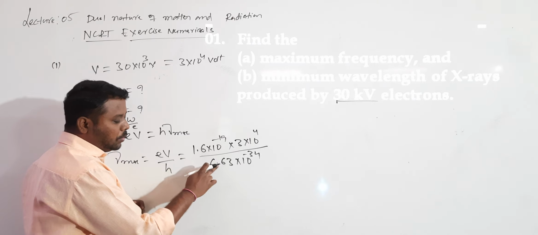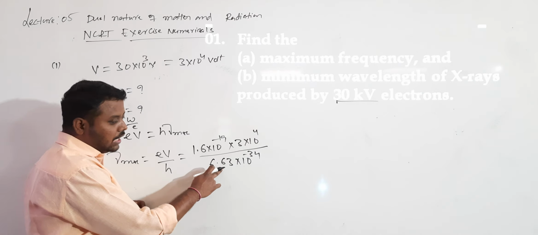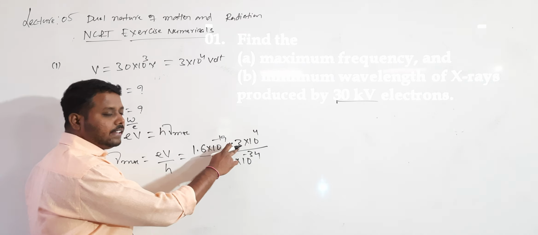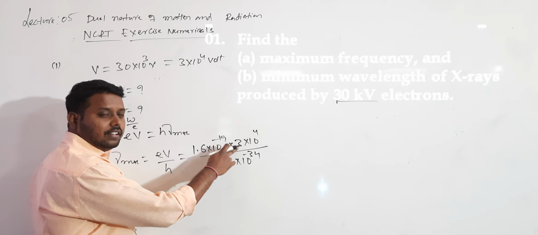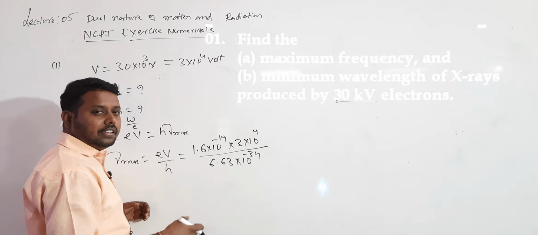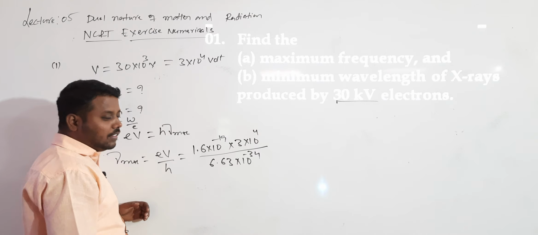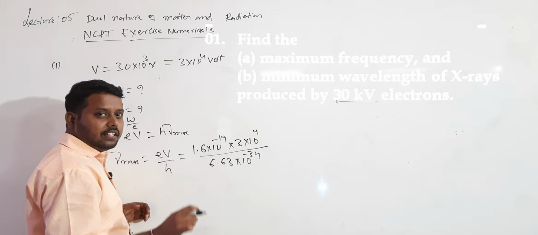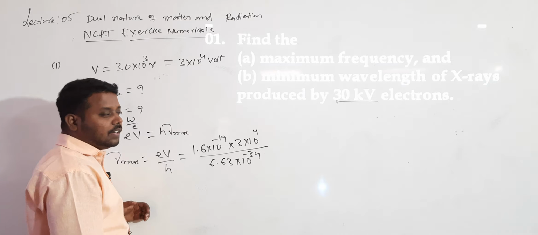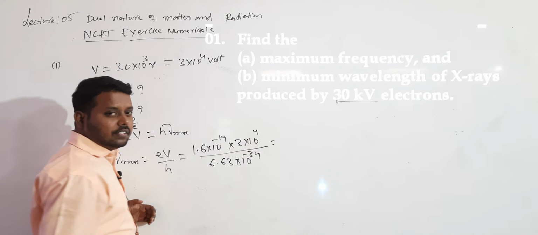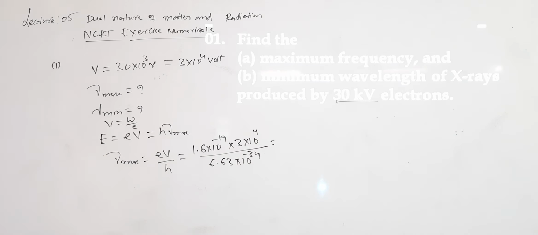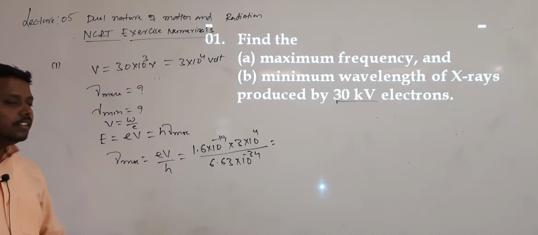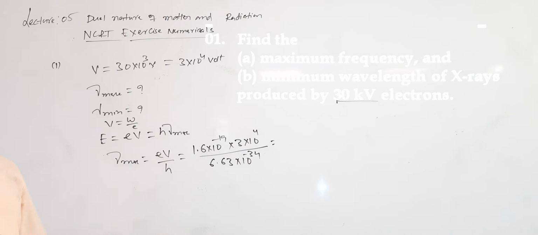But this 1.6 is more than 4, so it will go more than 4. So the answer will be less than 7.5. If it is there in an objective, competitive exam, estimating the answer is very easy. But here numericals are there, so you need to multiply this. Compulsorily you need multiplication, multiply this, and then write the final substitution.